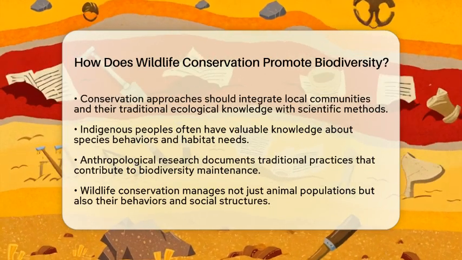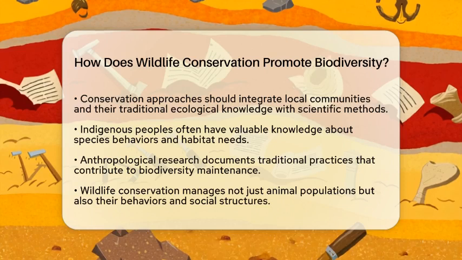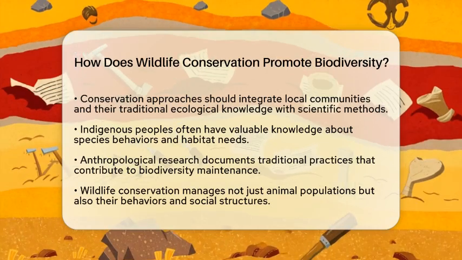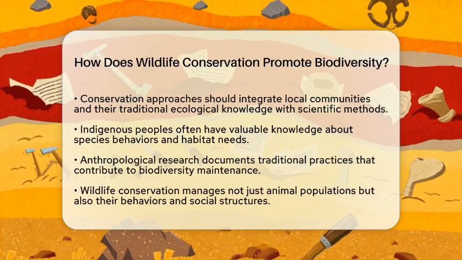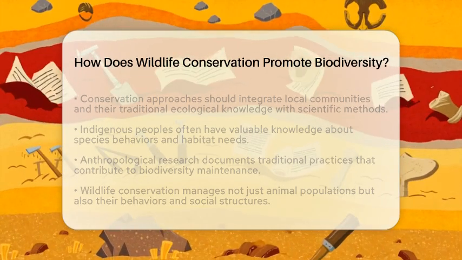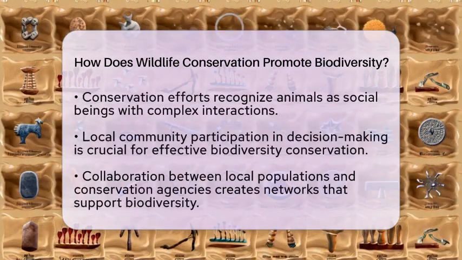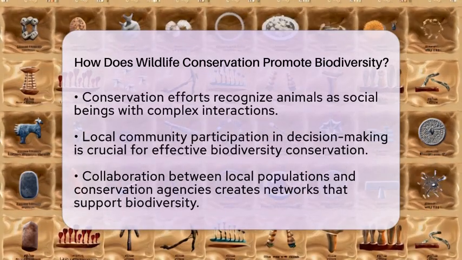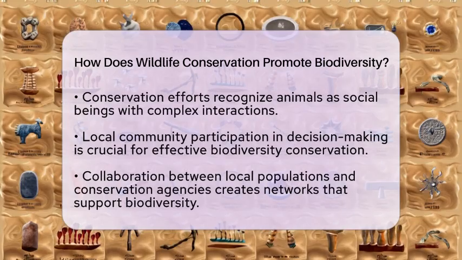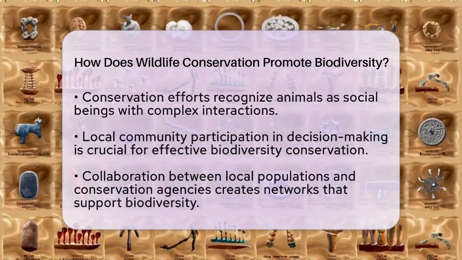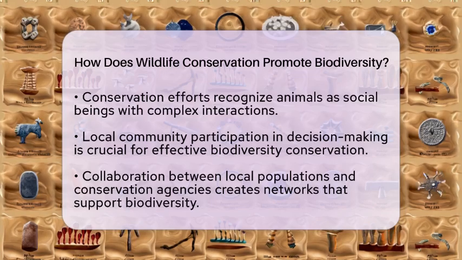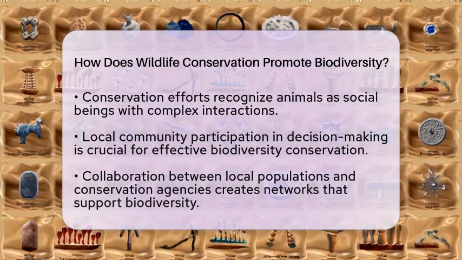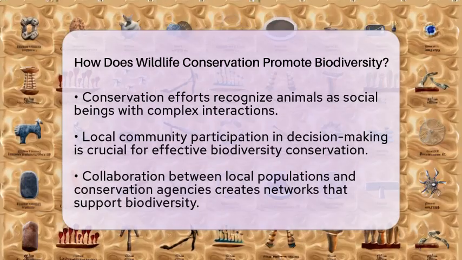Anthropological research documents these systems and practices, showing how they contribute to maintaining biodiversity. For example, traditional land management and hunting regulations can support the survival of rare species and preserve genetic diversity. Wildlife conservation also involves managing not just the physical presence of animals but also their behaviors and social structures. Conservation efforts may aim to maintain species' cultural practices that enable survival and reproduction. This approach recognizes animals as social beings with complex interactions, not merely biological units.